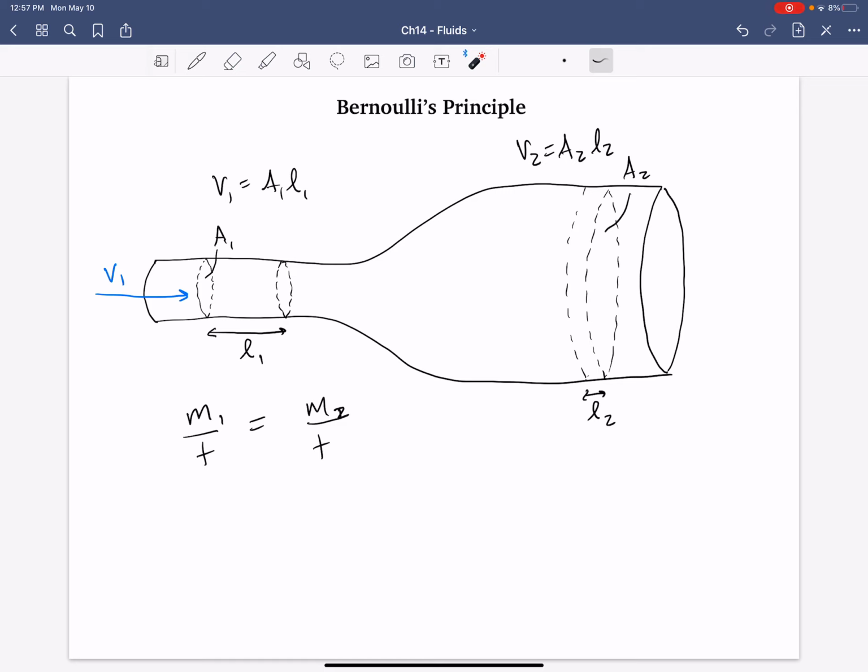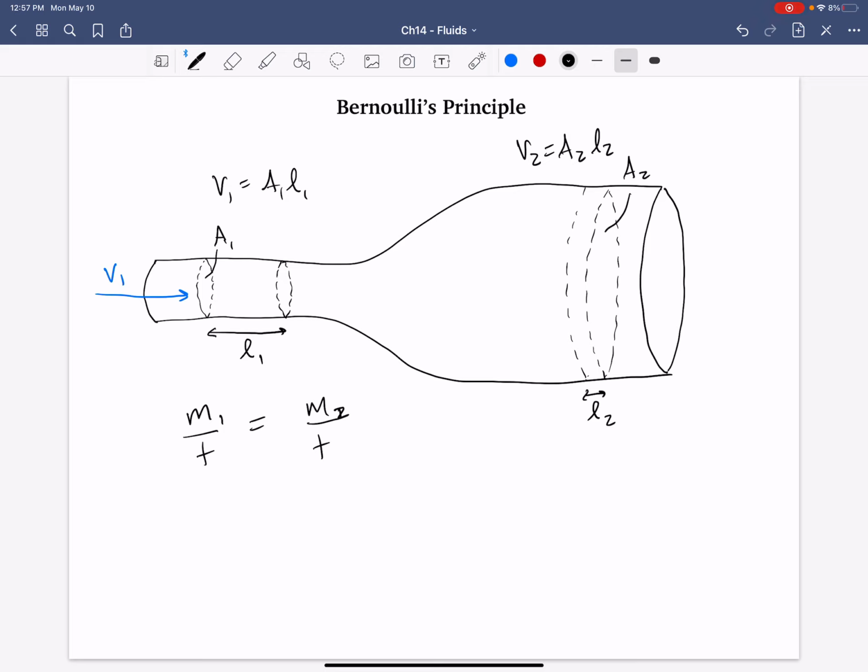Because of that, these volumes are the same, and thus the speeds have to be different. Okay? And that allows us to say that the mass per time is the same at both points, 1 and 2. Okay?